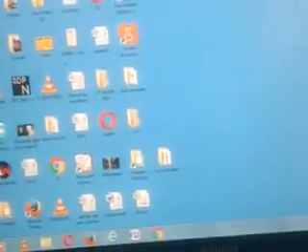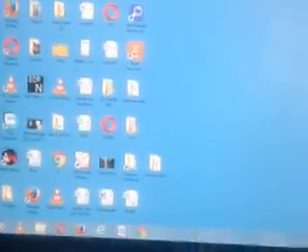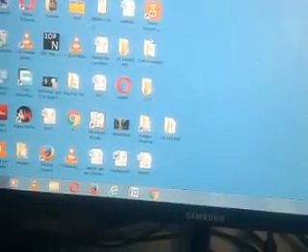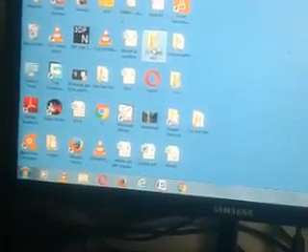Now we are using a graphical user interface. Suppose I have to open a folder, I only click on that folder and the folder will open. In a character user interface, to open this folder I need to type a command. So we learned two types of operating system.